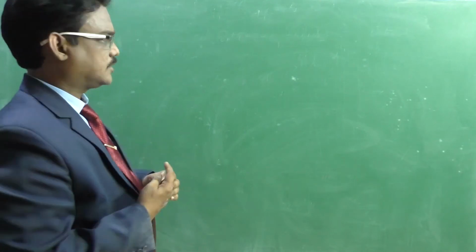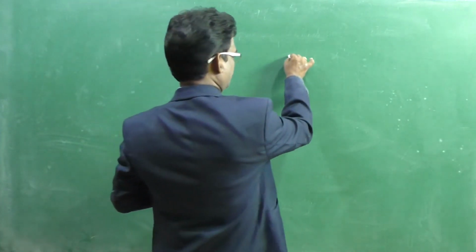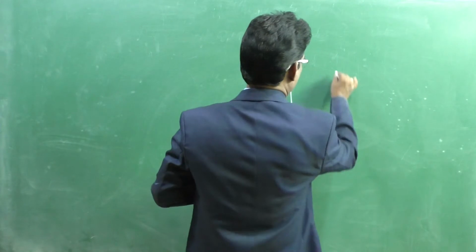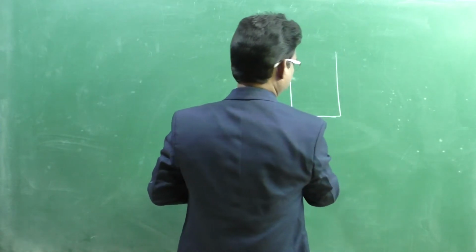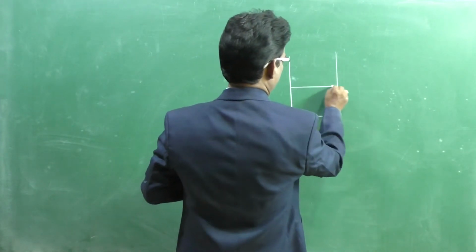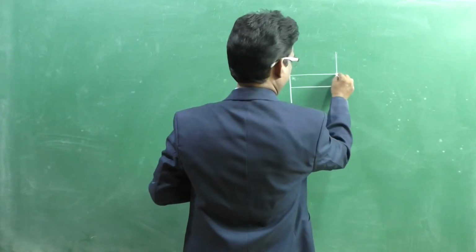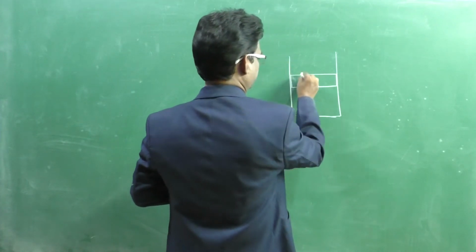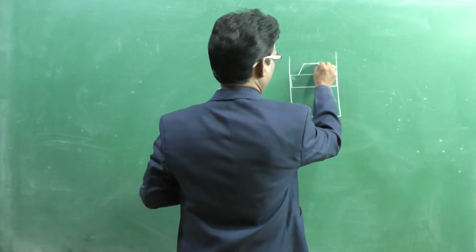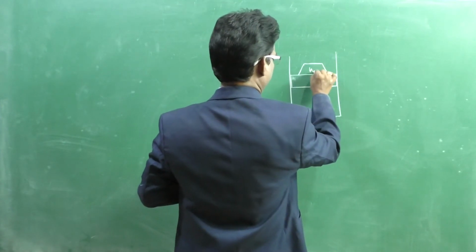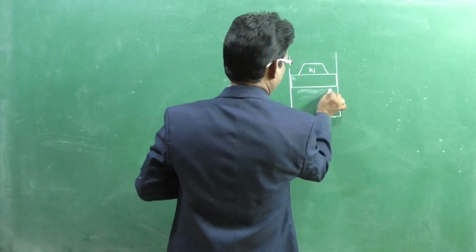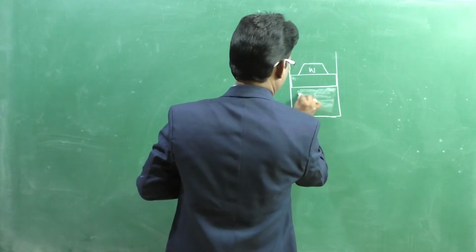I will show that with a diagram. Suppose you consider a cylinder and a piston. A cylinder and a piston. The piston has a load of W here, and here air is filled inside.